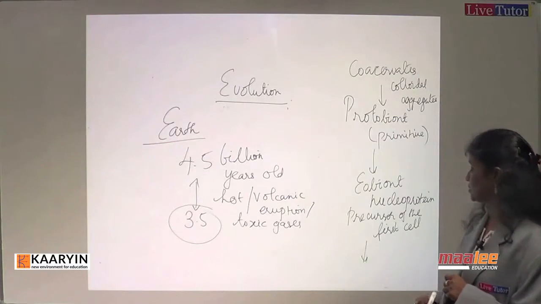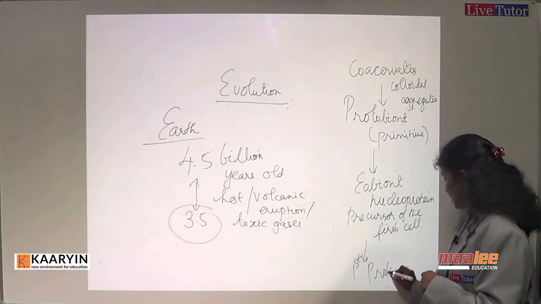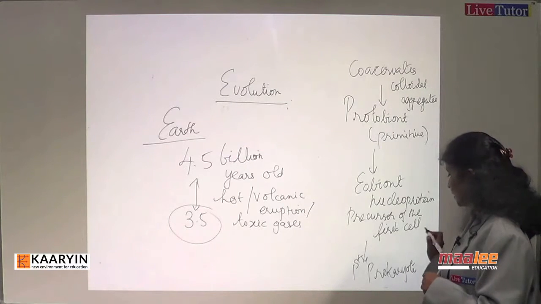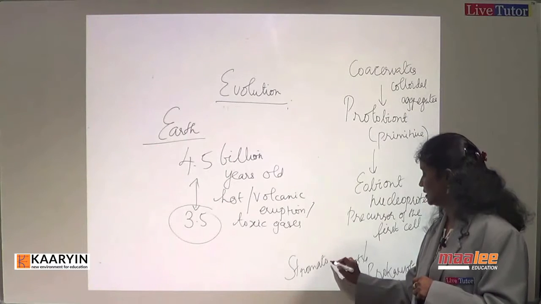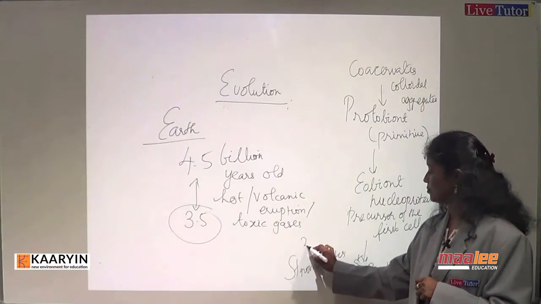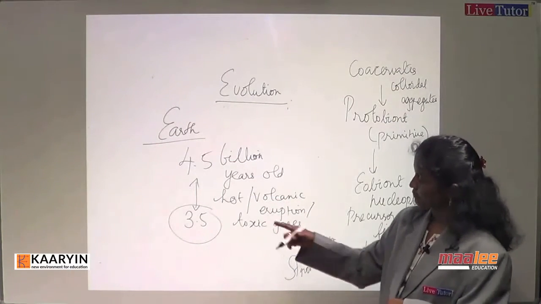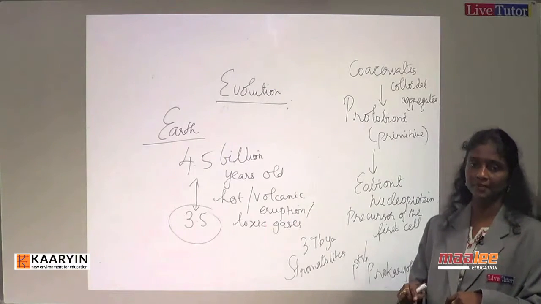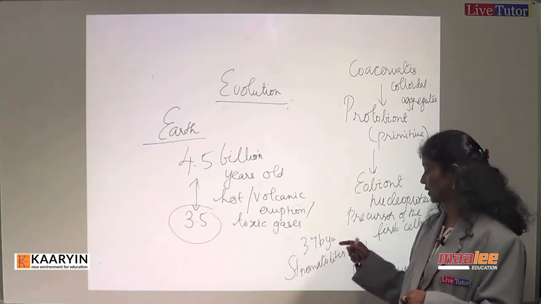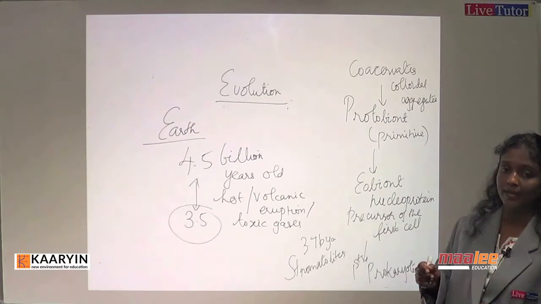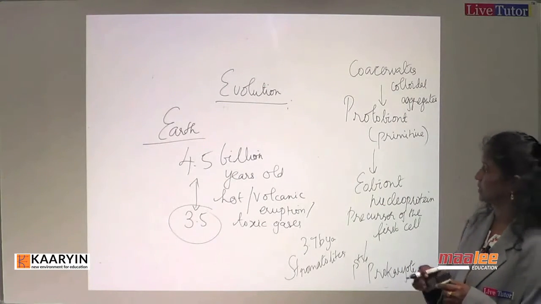This could be the precursor of the first cell, then the first prokaryote formed. So we have evidence from Australia, where stromatolites were found in the mountains, which date back to 3.7 billion years. So it is in fact much ahead of this. Life is expected only around 3.5, but we have evidence to say that life was there around 3.57 billion years ago in Australian mountains, which we call today stromatolites. So let us now see the sequence of life on this planet.